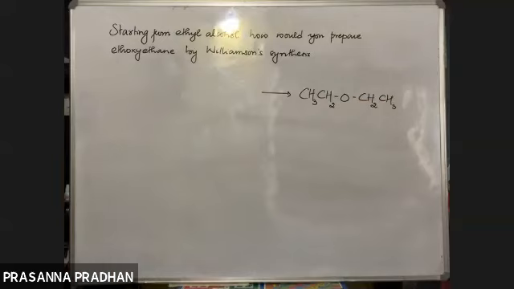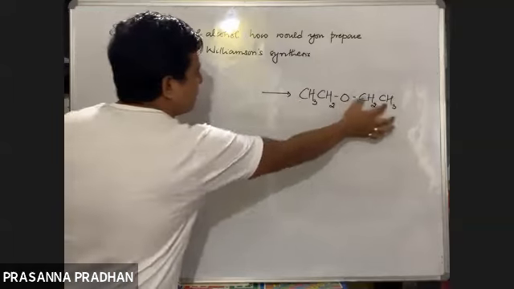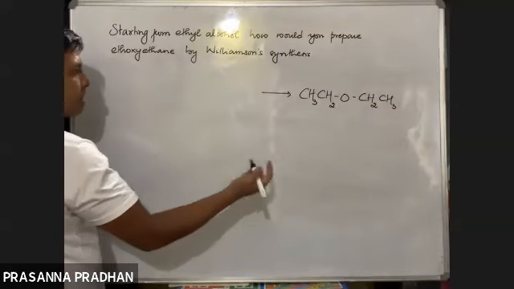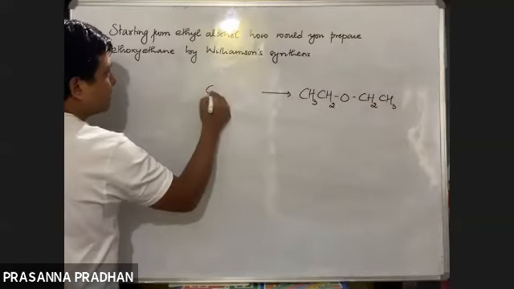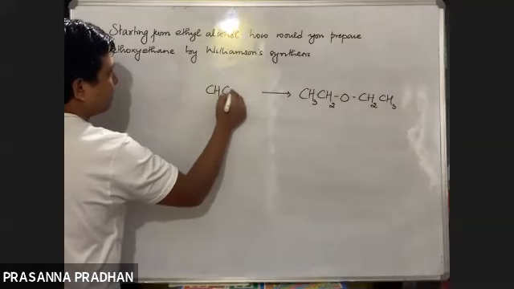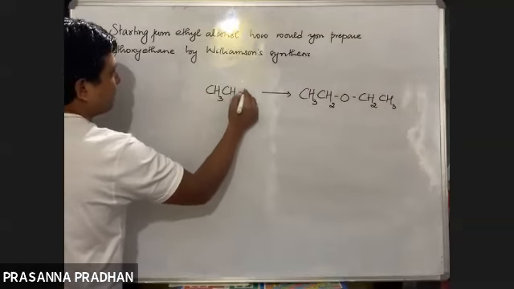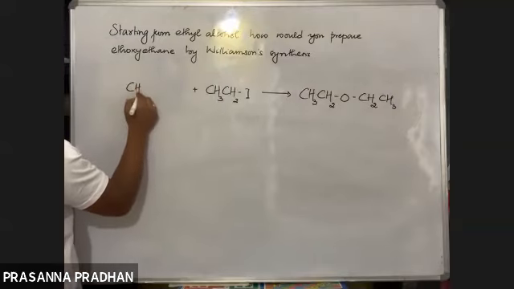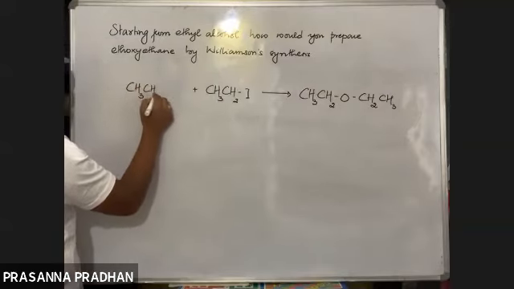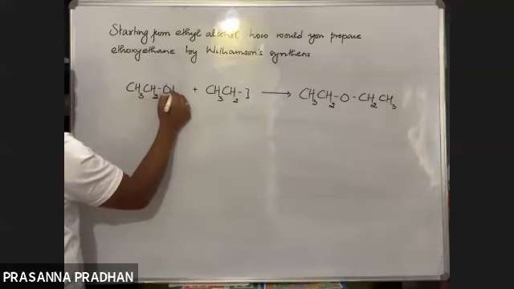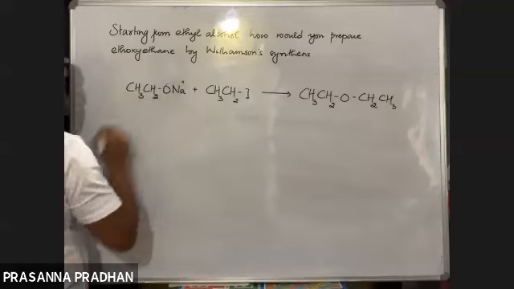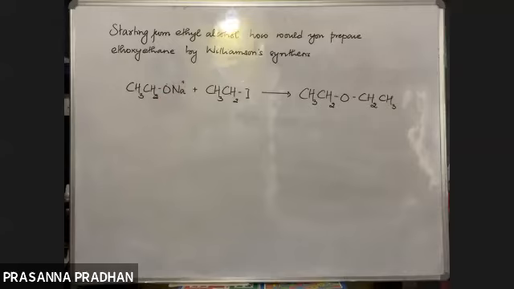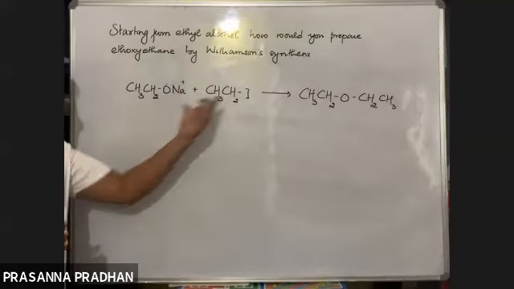To prepare ethoxyethane via Williamson synthesis, what do you require? We have two alkyl groups of the same length. It's not a problem. So one of the alkyl groups must come from an alkyl halide, so I'll be using ethyl halide. And the other alkyl group comes from an alkoxide, so I'll be taking sodium ethoxide. So I know these are the reagents.